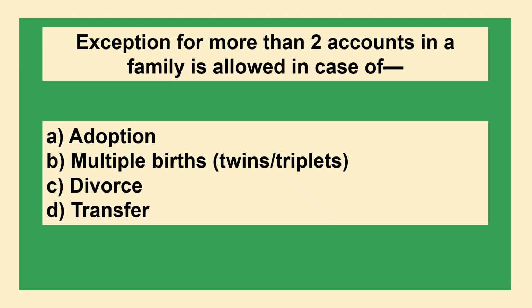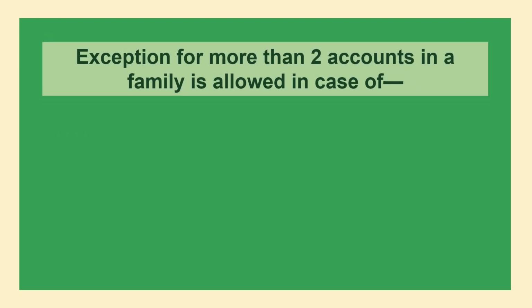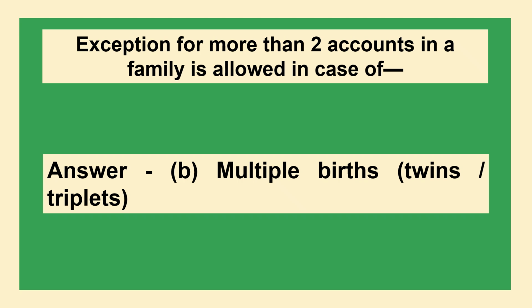Exception for more than two accounts in a family is allowed in case of option A adoption, option B multiple births, twins or triplets, option C divorce, option D transfer. The answer is option B multiple births, twins or triplets.